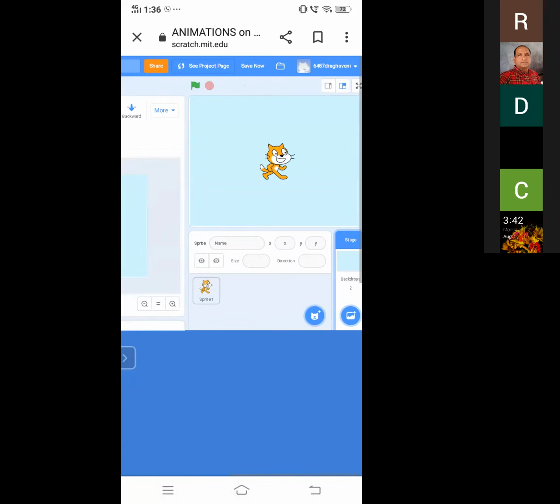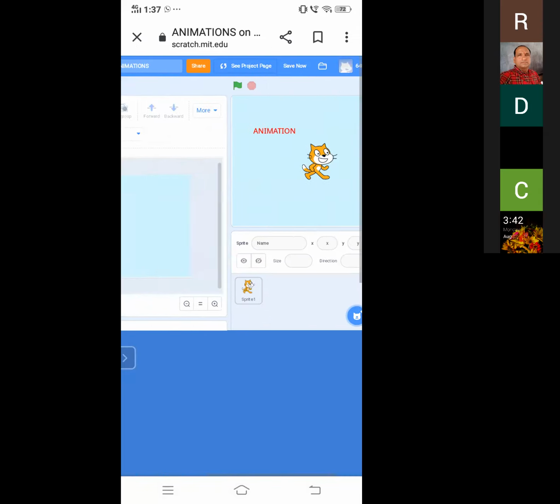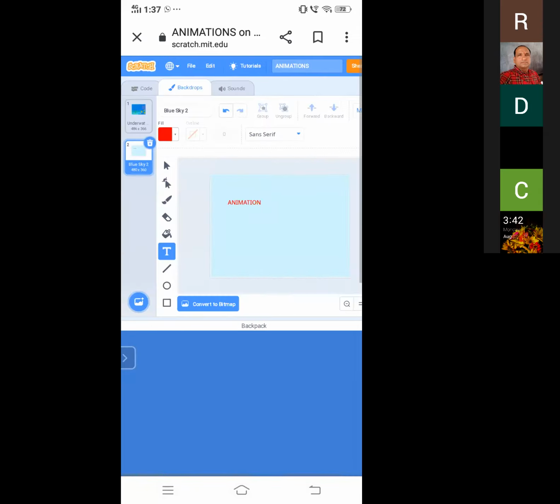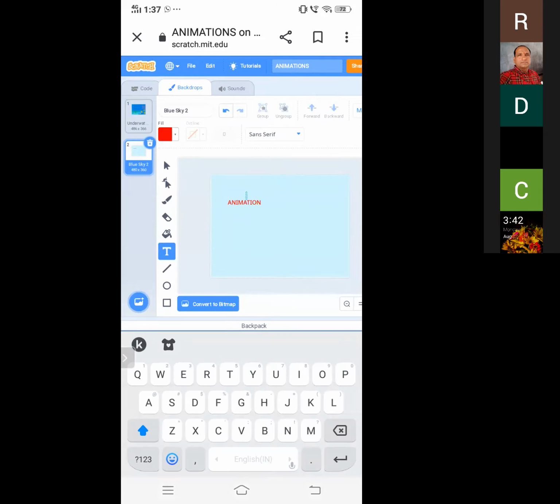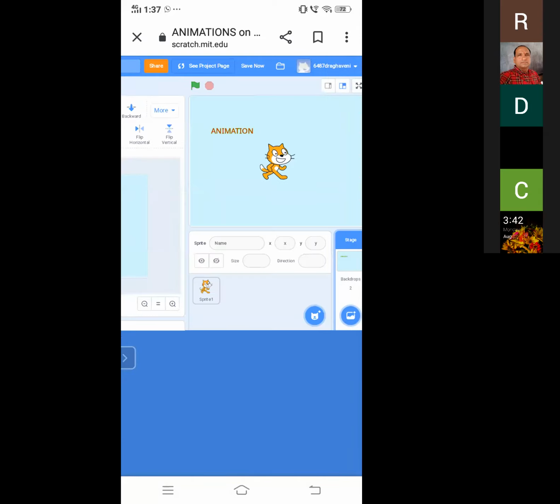And then I already wrote it, but it is not visible. So we have to change the color. How we have to change it: you can see the fill option. If we click on that option, you can see colors. For example, I am choosing red. It's somewhat better and it is visible, but it is very small. So you can use this arrow for selecting. And then if you want to give any outline, this is the outline. It will be applied here also as an outline.